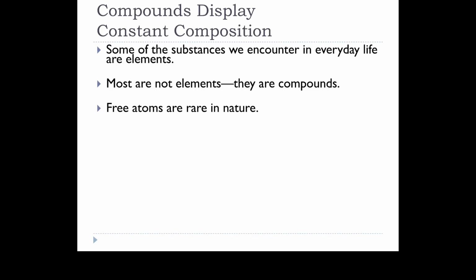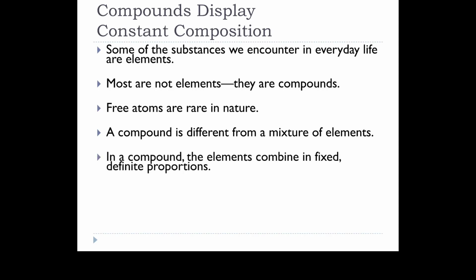They like to give away electrons or take electrons or share electrons, and we'll talk about why all that is later. But as a result, you don't really see just iron hanging out in the earth or aluminum just hanging out in the earth, right? It's usually iron mixed with oxygen or carbonate or something like that. And so we get these, most everything is made of compounds. And it's different from a mixture in the fact that it displays this constant composition, right? And that we keep coming back to this fixed, definite proportions.